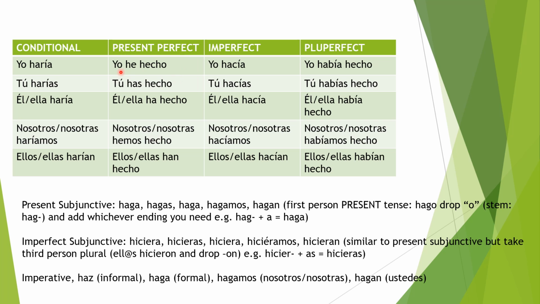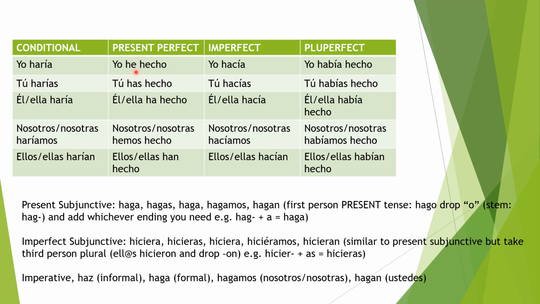Present perfect. Yo he hecho, tú has hecho, él, ella ha hecho, nosotros, nosotras hemos hecho, ellos, ellas han hecho. To form a present perfect tense, you take the verb haber, H-A-B-E-R, haber, and you conjugate that verb, which is also an irregular verb, into the present tense.